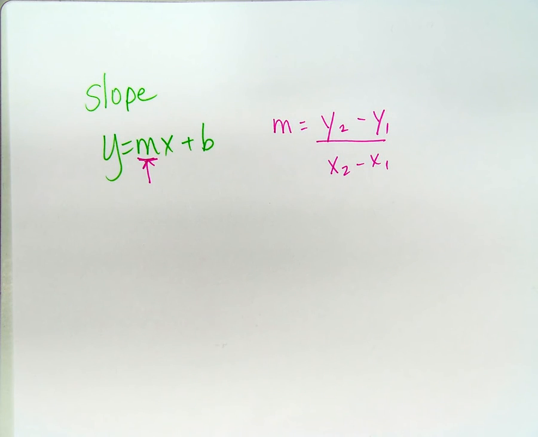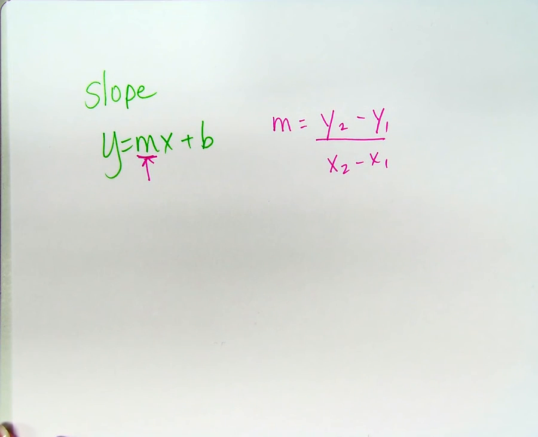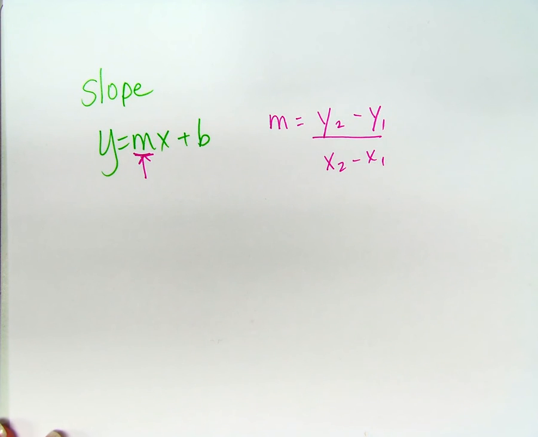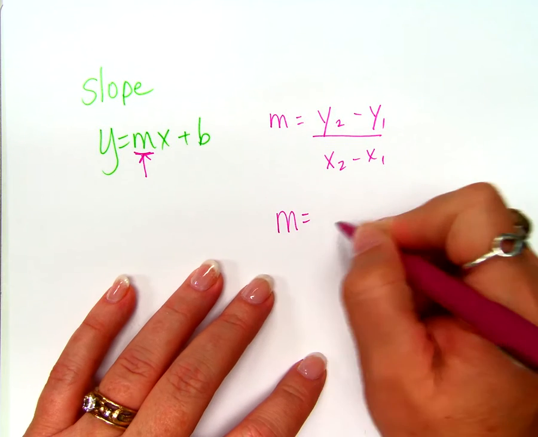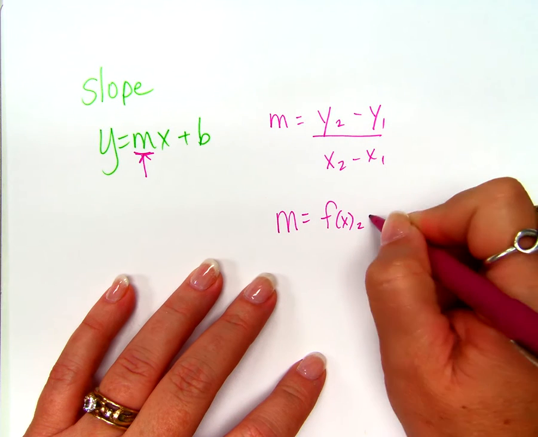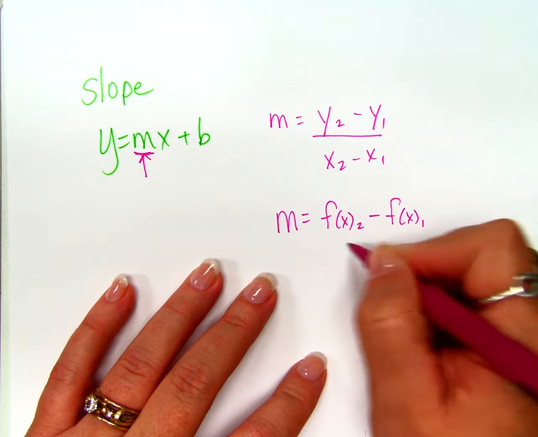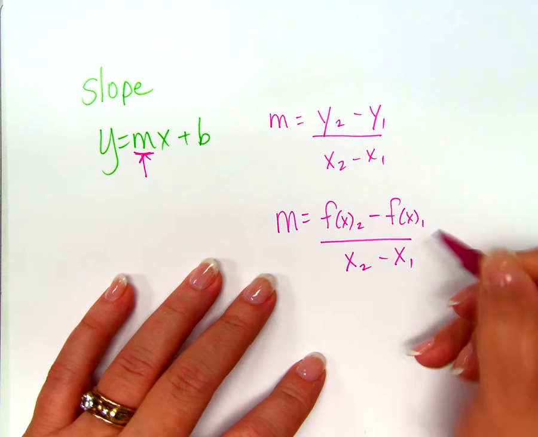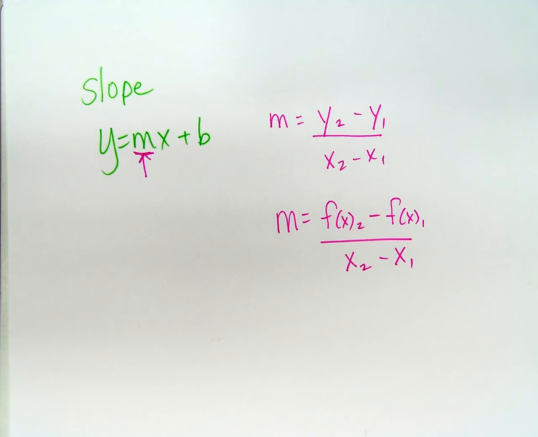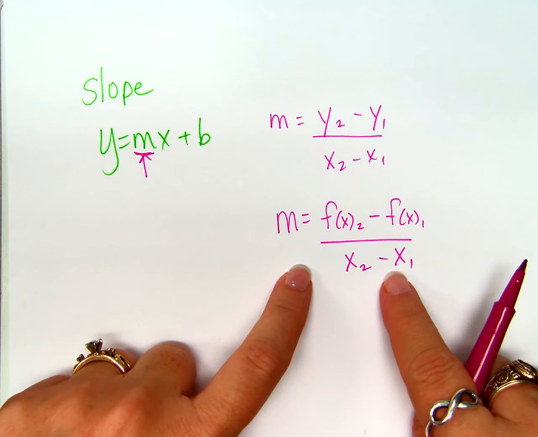Now, you guys are in college algebra, so you need to know a different way to write this formula. That's really the same. Okay? You'll recognize it as soon as I write it down, but I need to show it to you so you've seen it before. Fair? M equals f of x2 minus f of x1 over x sub 2 minus x sub 1. Do you see how that's the same thing? But if you've never seen it before, might that throw you for a loop if suddenly you see it on an assignment? Yes, right? But you're okay with that, right?